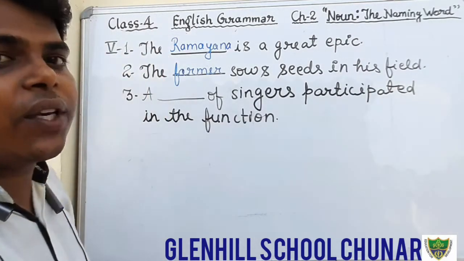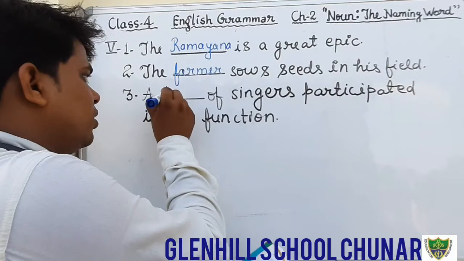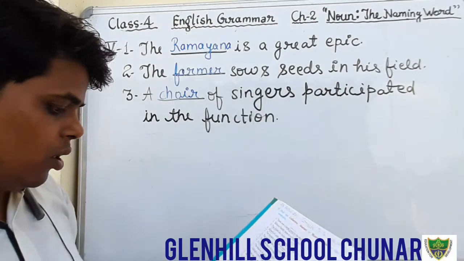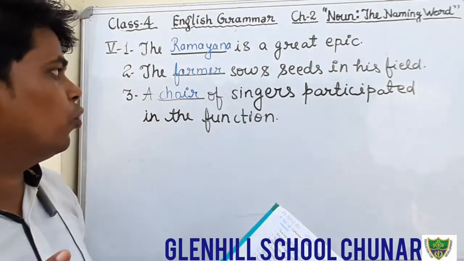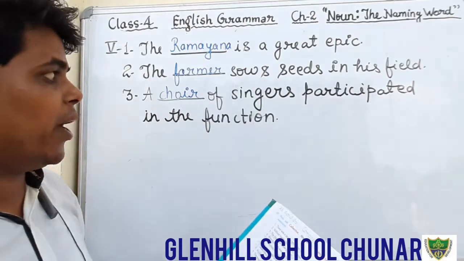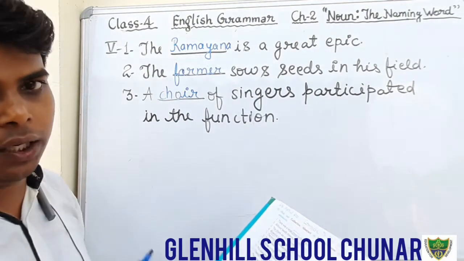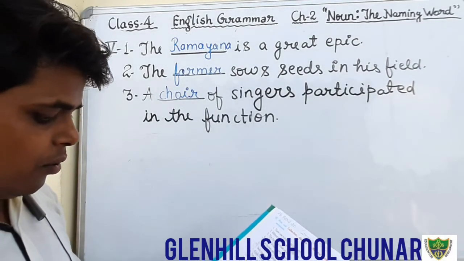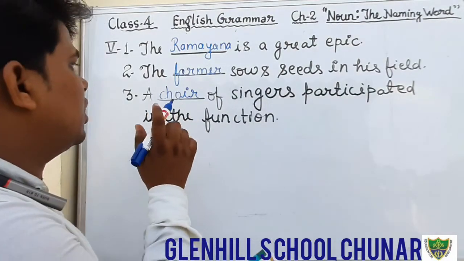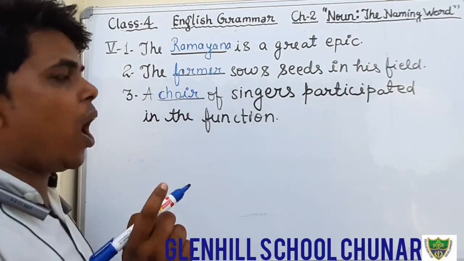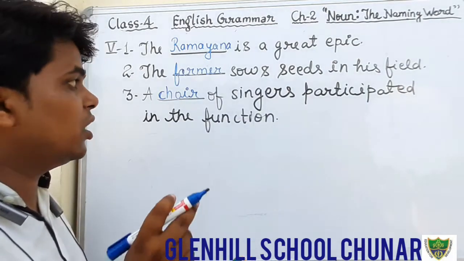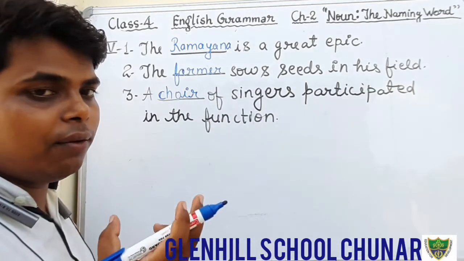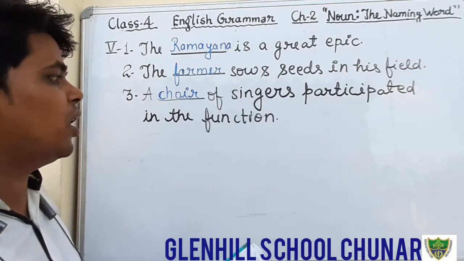What we call the group of singers? Choir. C-H-O-I-R. Choir of singers. Choir means group of singers. Okay, students, those who have written wrong, they will make it correct. That is the correct answer, choir. Choir is known as a collective noun. That is, it shows the group of singers. Choir of singers participated in the function.